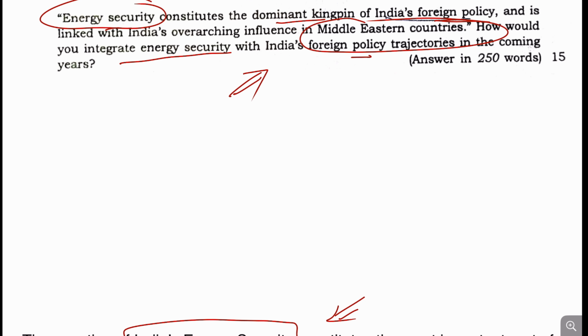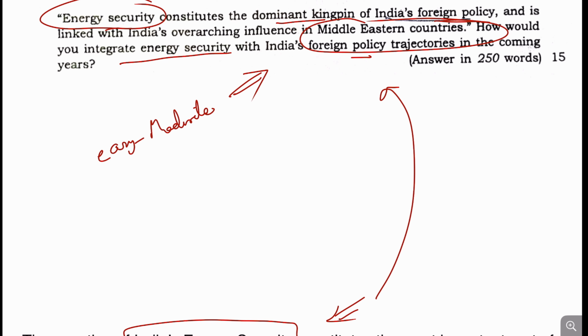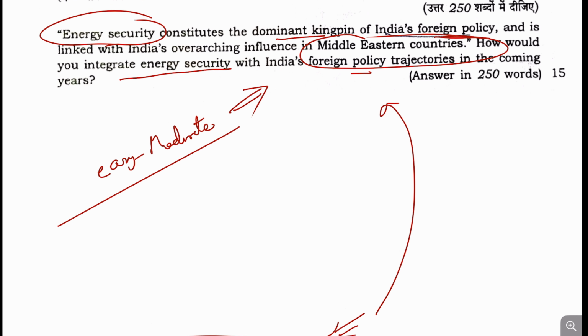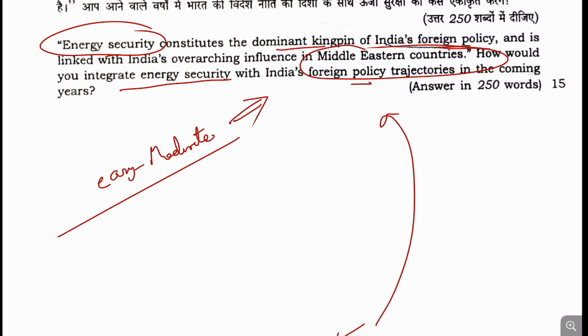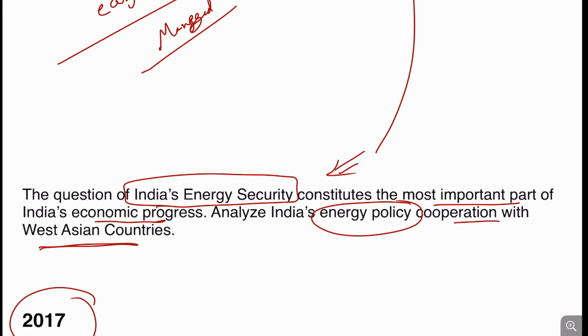As this question is in continuation with this series, that is why I will categorize this question as easy to moderate, somewhere between easy to moderate, right? So this question can be, with the knowledge of the aspirants, managed in the examination.